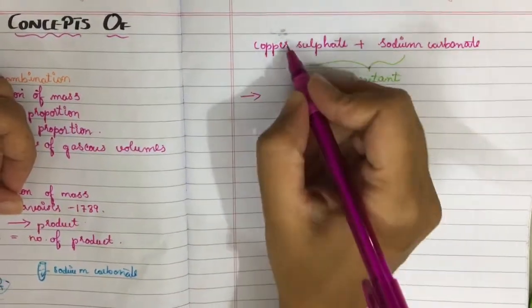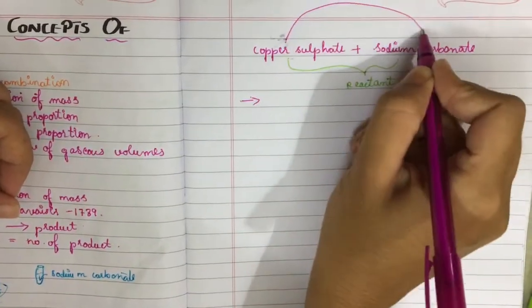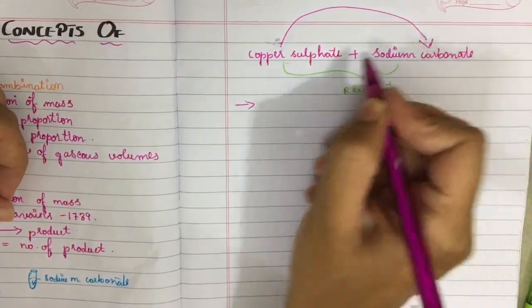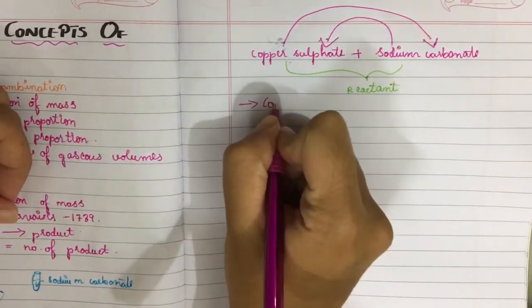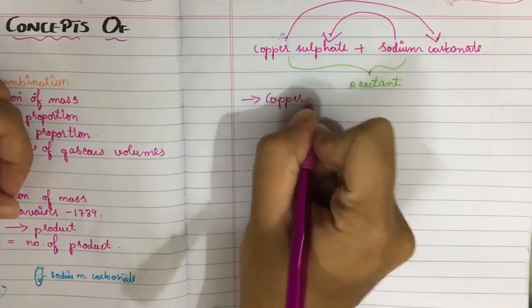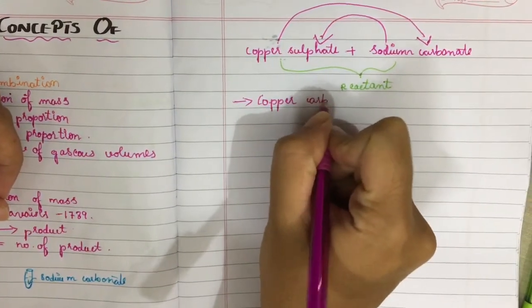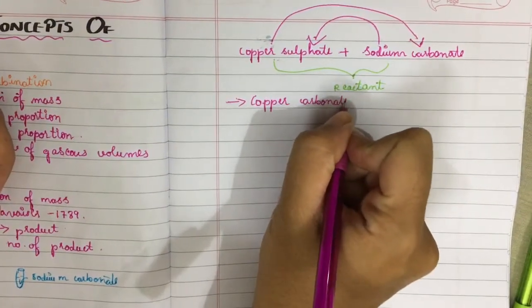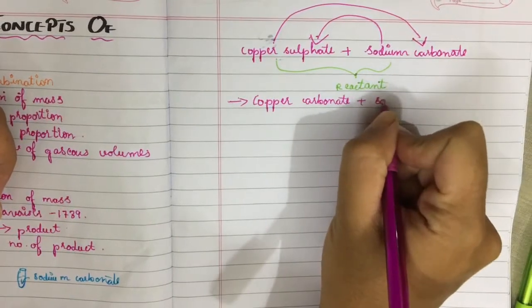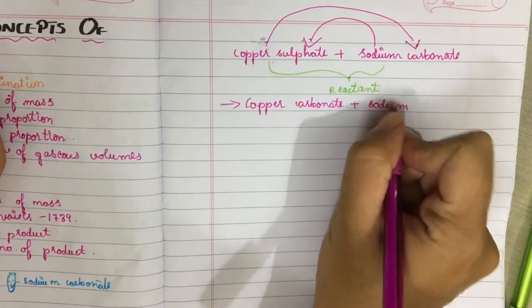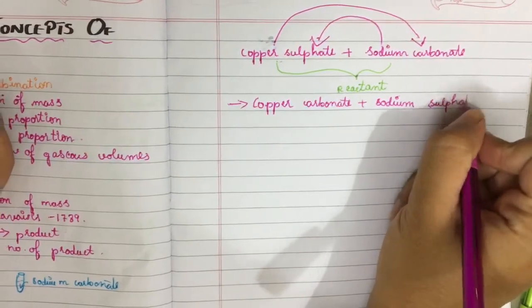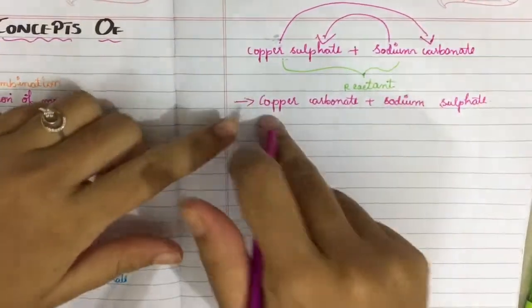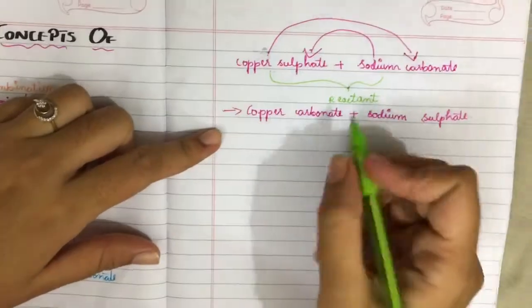There is a double displacement reaction, that is copper carbonate plus sodium sulfate. So this is our reaction, and this is the product formed.